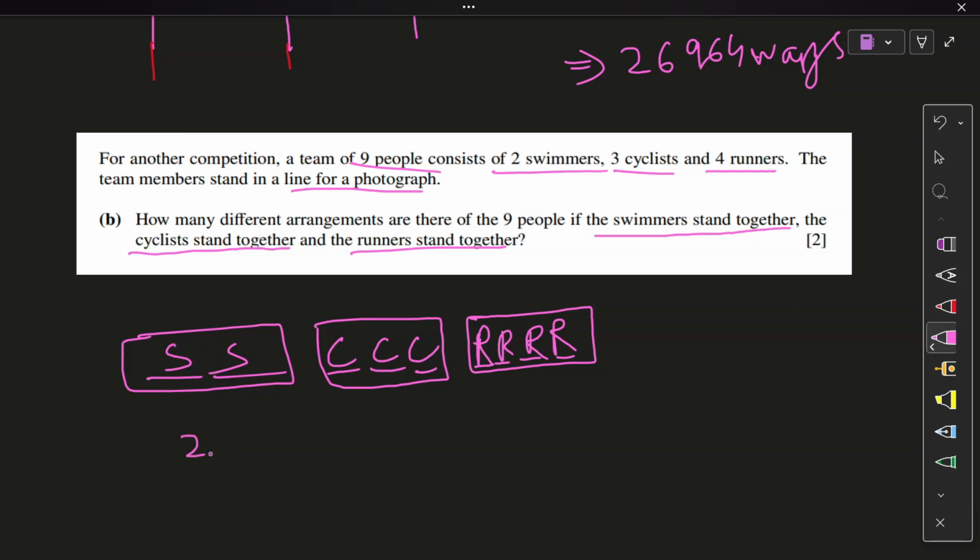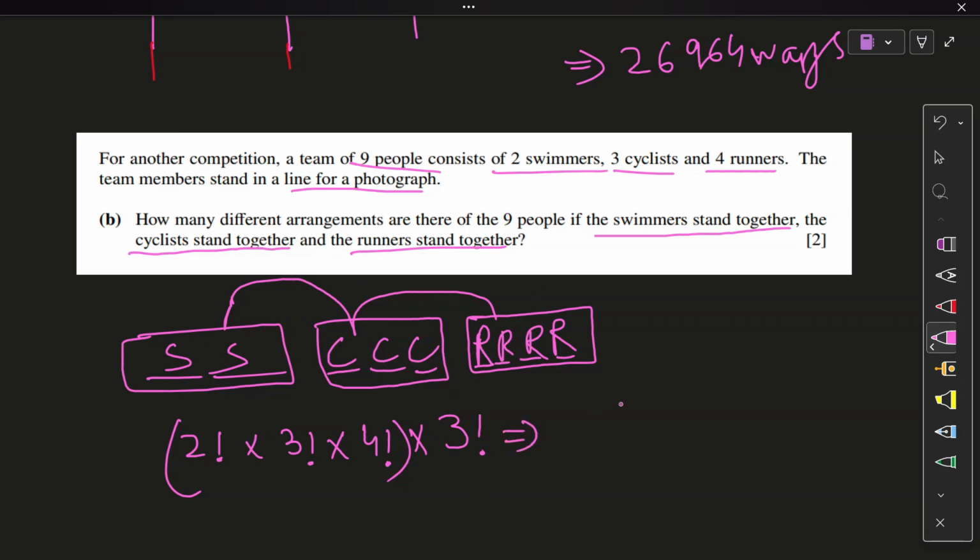So inside this box, we have 2 factorial. Inside that box, we have 3 factorial. Inside that box, we have 4 factorial. And lastly, we have all these objects, one, two, three, outside the box, moving as well. So 3 factorial, right? Because the runners can be in this position while all the cyclists can move to that position. Same for all the rest of the cases. That is your answer. So 2 factorial into 3 factorial into 4 factorial into 3 factorial again. 1728 ways of arranging. Can you imagine?